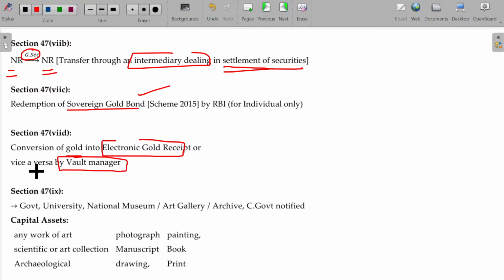What is the advantage here? Keeping the gold in the bureau will not get any revenue except capital appreciation. Instead of that, if you deposit it, you will also get interest, and you are free from theft as well. So those benefits are there. That conversion is done by the vault manager. Vault means safe, the bureau, right? And donating.